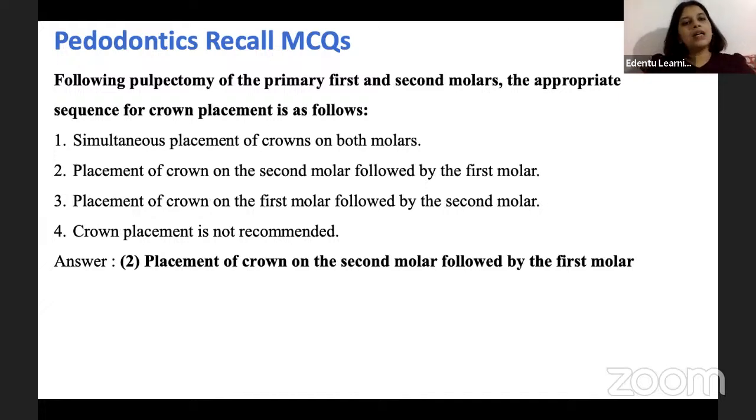Now, next question: following pulpectomy of the primary first and second molars, what is the appropriate sequence for crown placement? Among the options, the answer is placement of the crown on the second molar first, followed by the first molar. Whenever we are placing crowns, as a rule, remember that first we have to start from the posteriors, and then continue in the anterior direction. So the first crown to be placed is definitely the posterior crown, that is the second molar crown, followed by the first molar crown. It's a very straightforward question.